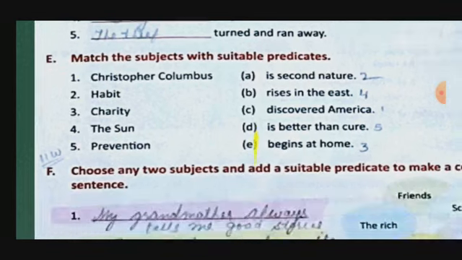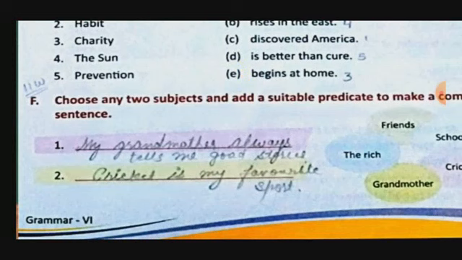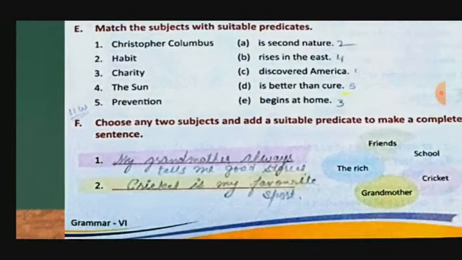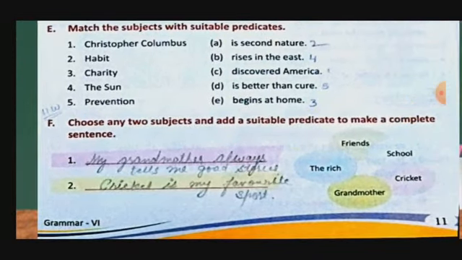Now next, choose any two subjects and add a suitable predicate to make a complete sentence. From here 5 words are given. You can choose any 2 words and with the help of these words you can make 2 sentences. As I took 2: my grandmother always tells me good stories. Another, cricket is my favorite sport.